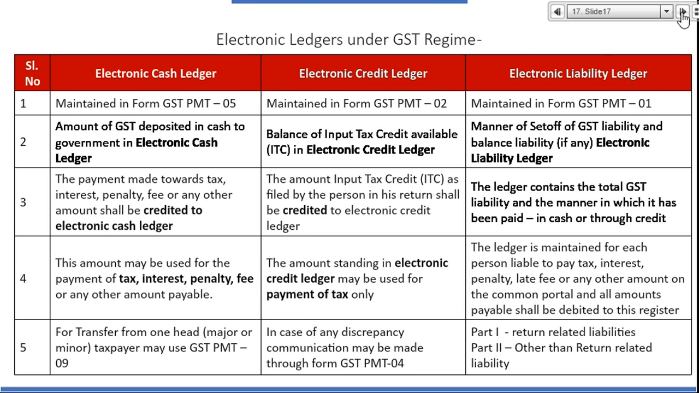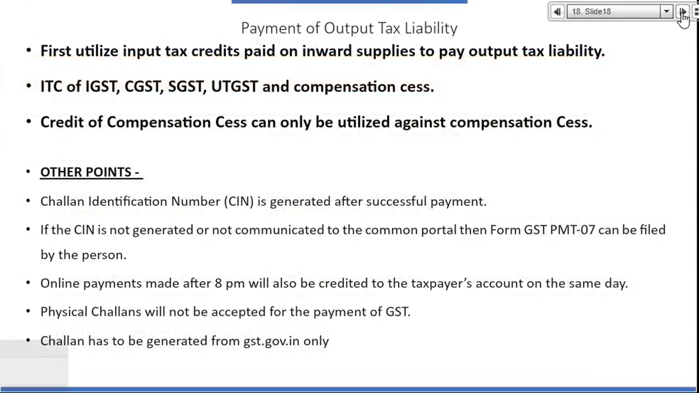So like GSTR 3B table 4 outward supply I have filled. Once I fill my outward supply table 4, the balance will come in electronic liability ledger. Part 1 will be return related liability, means reported in GSTR 3B, it will come here. Part 2, when the department will issue a notice or something, it will come under part 2, other than return related liability, right? Now we'll move to subsequent slide.